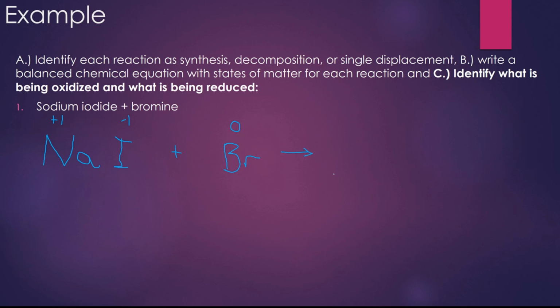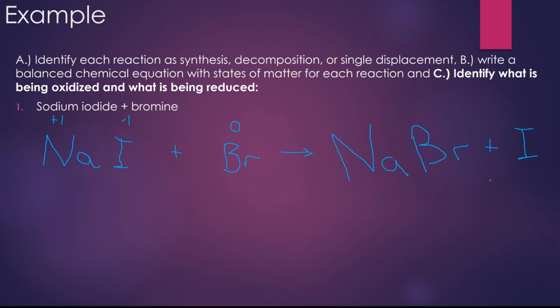Let's go ahead and predict our products. Bromine by himself, he's a halogen. He's going to replace the other halogen, which is iodine. So we're going to end up with sodium bromide, and iodine by himself.